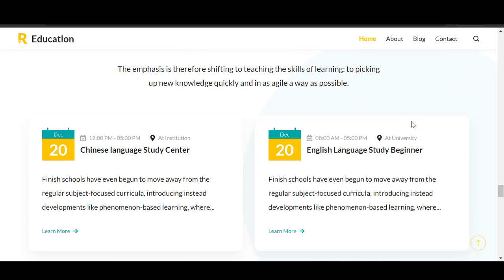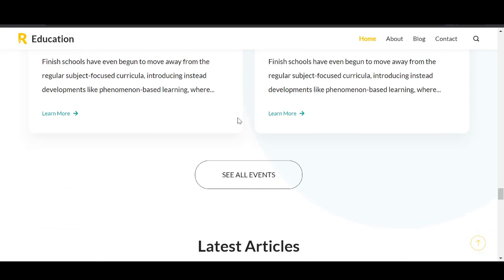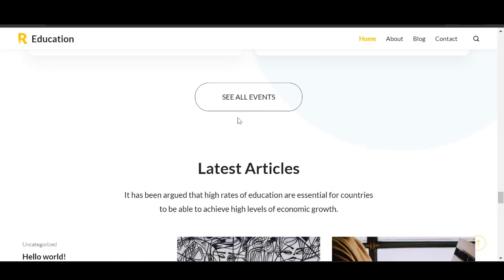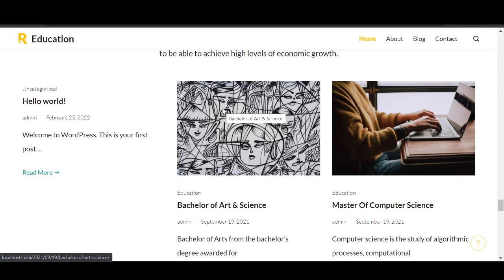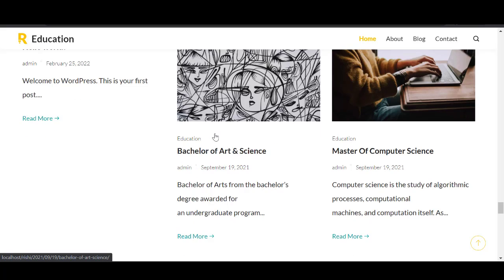So guys, we can also talk about the news events, where you insert a calendar and you put some text on all the stuff which corresponds to whatever event you are analyzing. You can also check on the latest articles, which might deal with the posts. So this is normally just an element which you insert from Elementor that gives you the post predefined already. So you just have to create a post and then it will select one of the previous or recent posts which you've made and display it on your website.